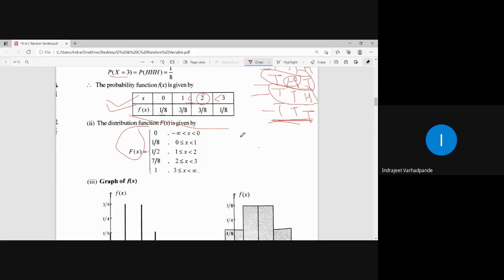For small f of x, if I have to portray it on the coordinate axis, this will be your random variable x and this will be your corresponding f of x. Where do the values of the random variable capital X start? 0, 1, 2, 3 and 4. No, not 4, only 0, 1, 2, 3, and here it is going up to 1. But along the way, how are the values? 1 by 8, 2 by 8, 3 by 8, 4 by 8, 5 by 8, 6 by 8, 7 by 8, 8 by 8, which is 1.